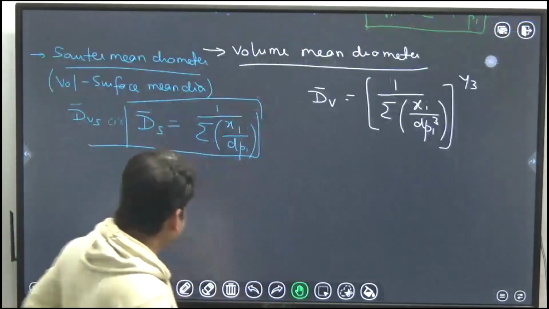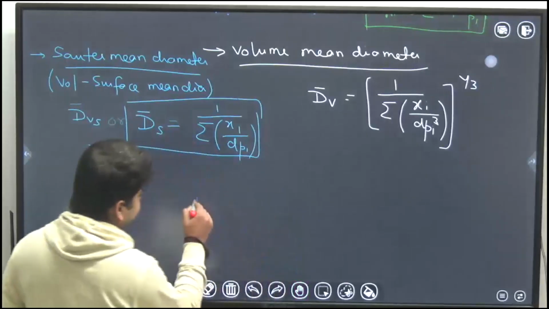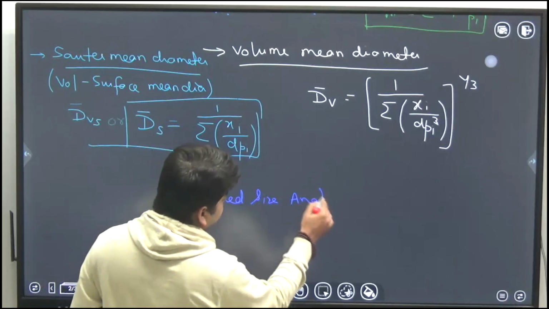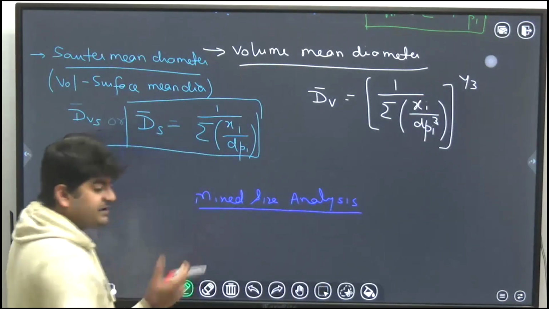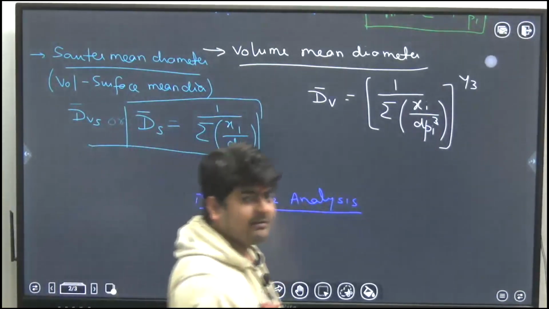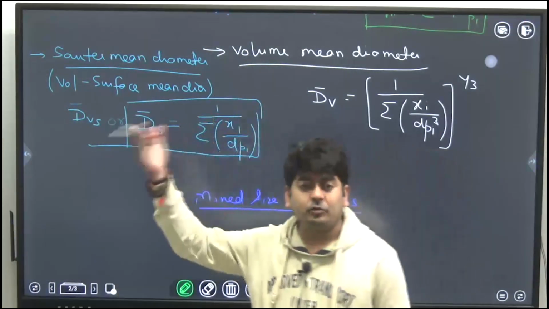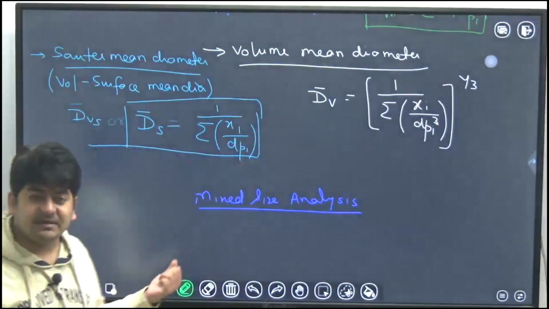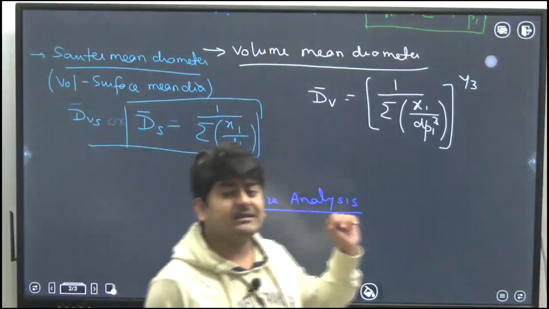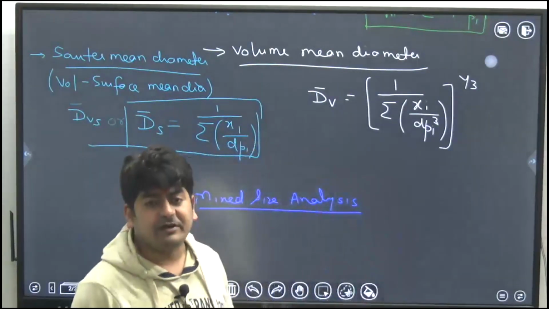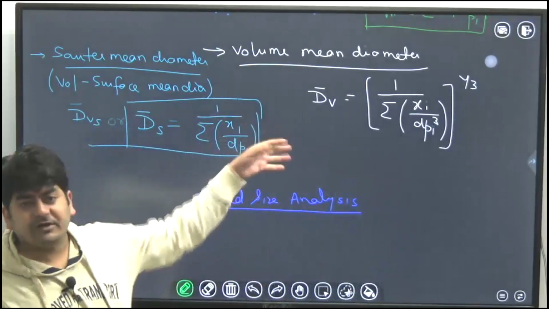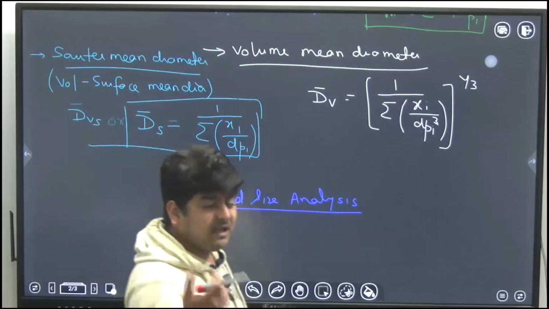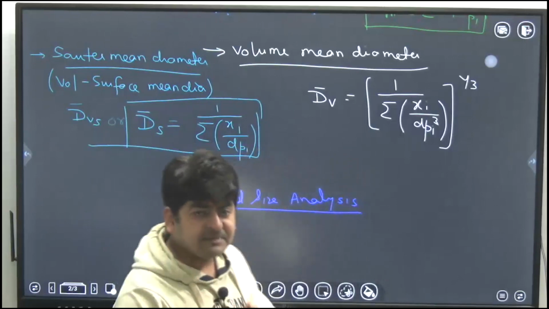And the last thing here is the mixed size analysis. In the mixture, if the deviation in the particle size is very high, like some particles have diameter 1 centimeter, some have 5 centimeters, some have 2 inch, some have 7 inch, you can see centimeter to inches, the deviation has increased obviously. So average size analysis will not give the accurate value. Although here as well it is not giving accurate values, all these are approximate values, but in that case the average size analysis will fail, because the percentage error will increase.